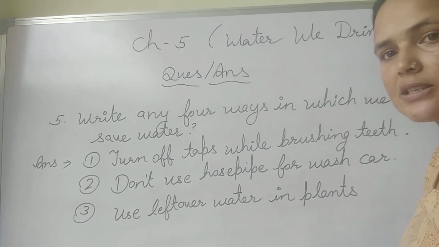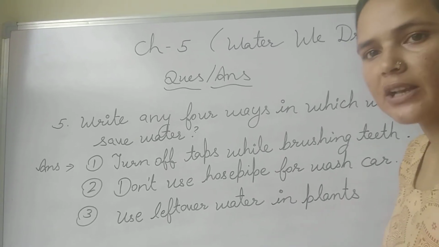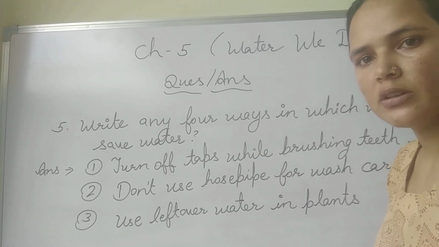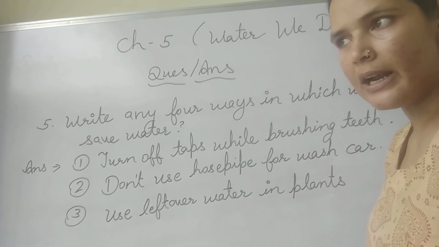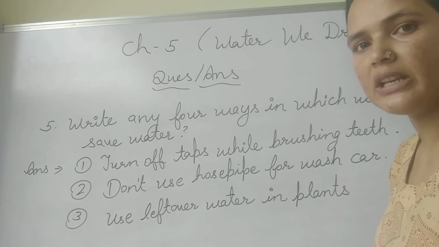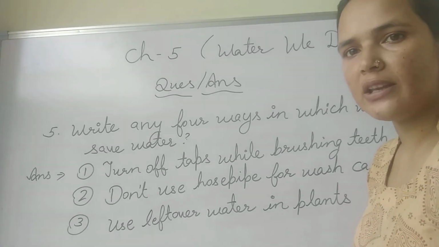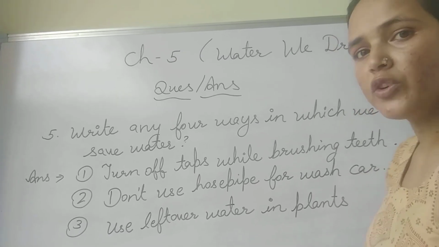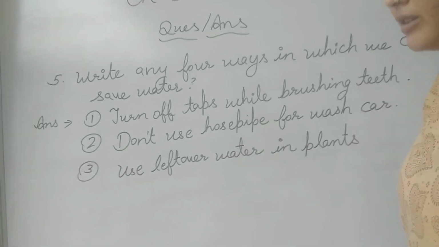Now, which is this leftover water? This is the leftover water of a glass. If we are drinking water from a glass or from a water bottle, and there is leftover water in the glass or bottle, we should not throw that water here and there. We should pour that water into our plants or our garden.